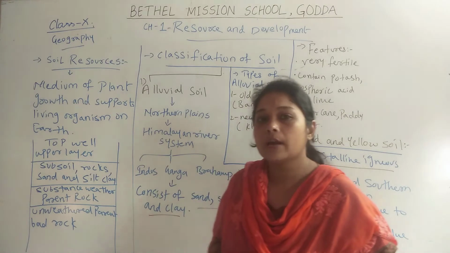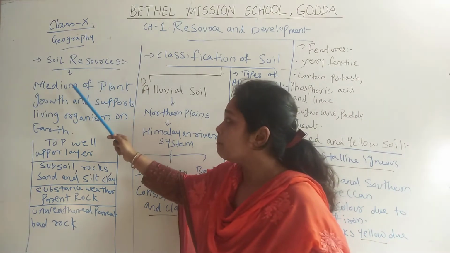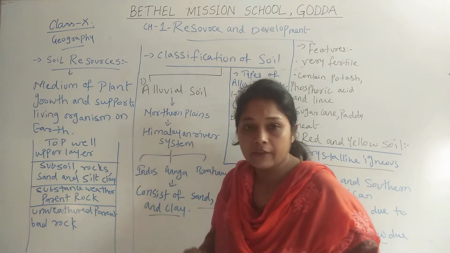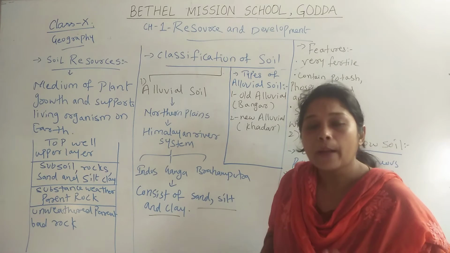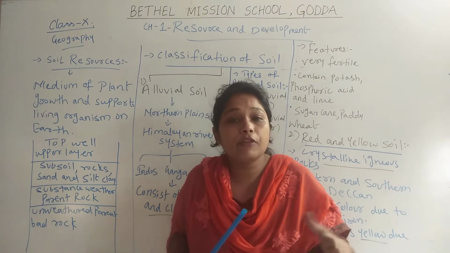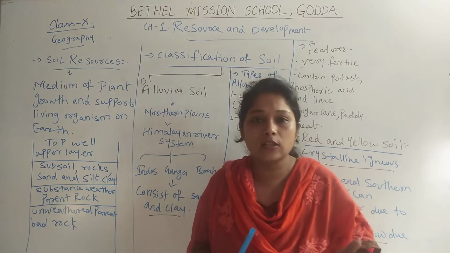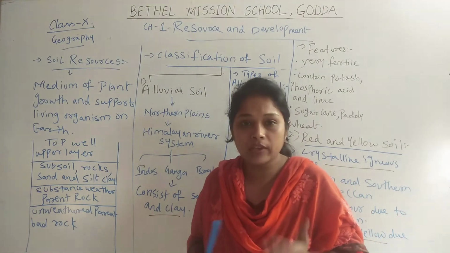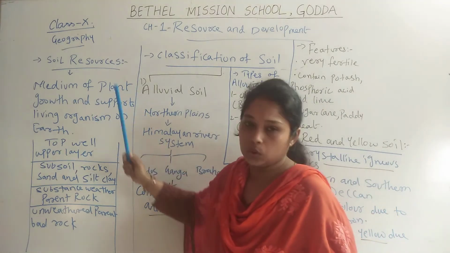When we are talking about the uses of soil resources, we can say that it is a medium of plant growth. If a soil is fertile, then plants can be grown in that particular soil. There are different kinds of soil, and different kinds of soil support different kinds of plant growth. So soil is very important for plant growth.